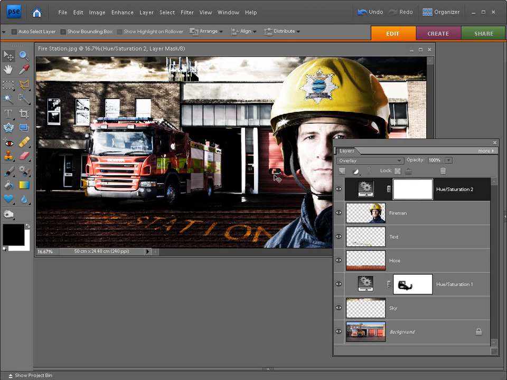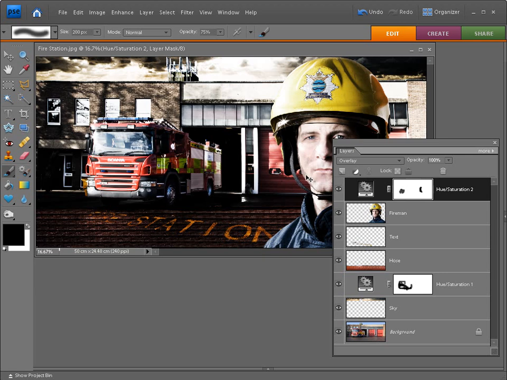You will have noticed that the hue and saturation adjustment layer has boosted the contrast in the whole image. So we now need to just brush back a bit of detail in those highlights where the detail has been lost. Go across to the left, check your foreground colour is set to black and select the brush tool. The settings that we used earlier, the brush size and the opacity, can be left the same. So use a brush size of 200 pixels and opacity of 75%, and then you can brush into the image and just reveal some of that detail at the front of the fire engine, and you can also reveal some of the detail on the fireman's face.